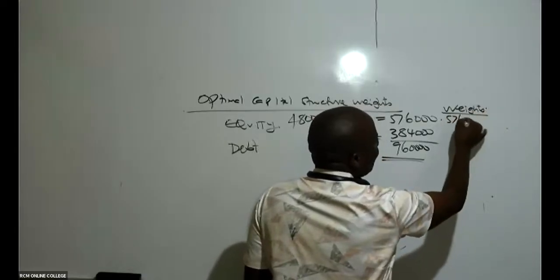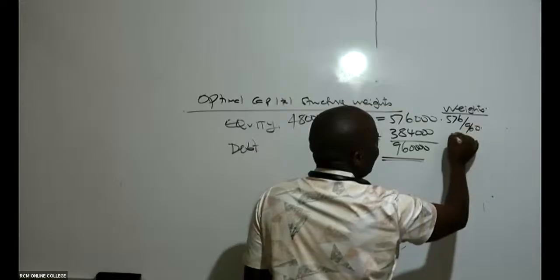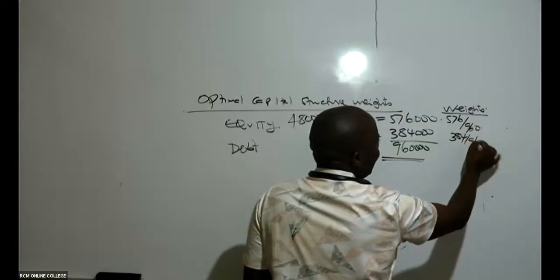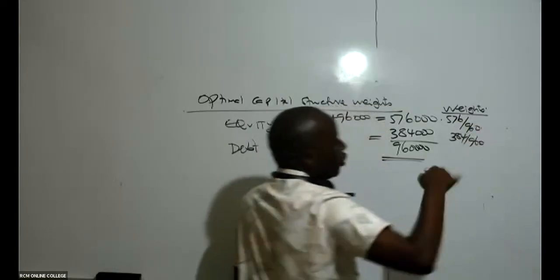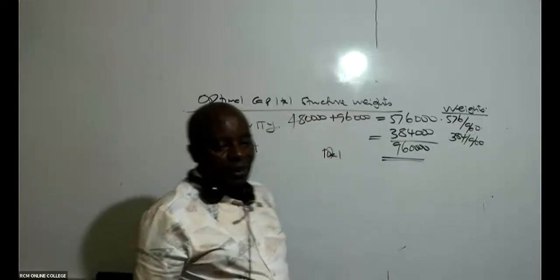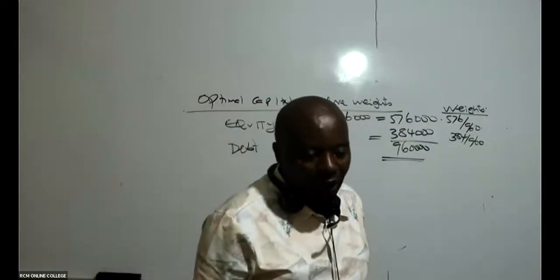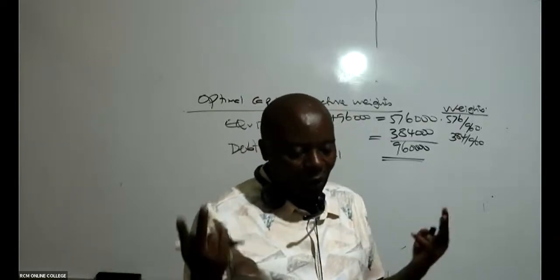So this will be 576 over 960. This will be 384 over 960. If you wish, you can put those three zeros, but I've just chopped them. So is there someone who can give me these weights in 2 decimal or even 4? It doesn't matter. Give me 2 decimal places.